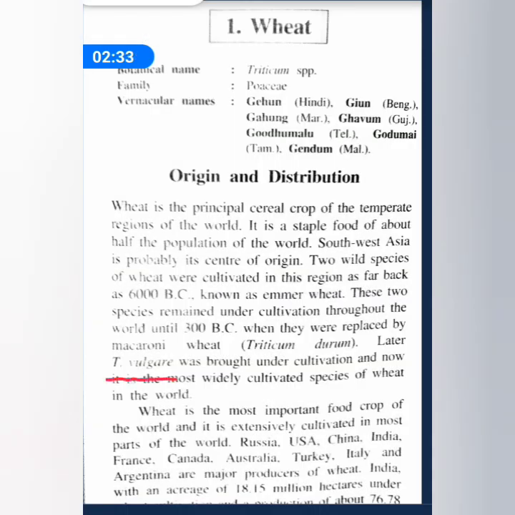Triticum vulgare and Triticum durum are the mostly cultivated species in the world. Wheat is the most important food crop of the world.